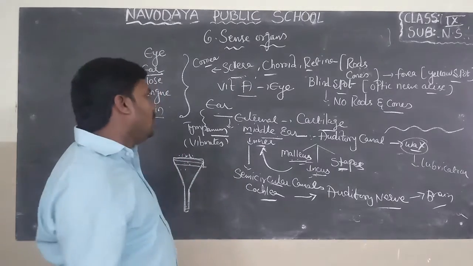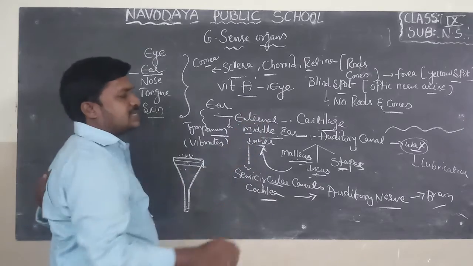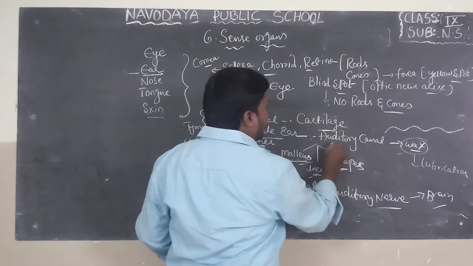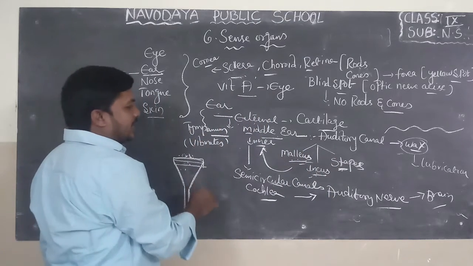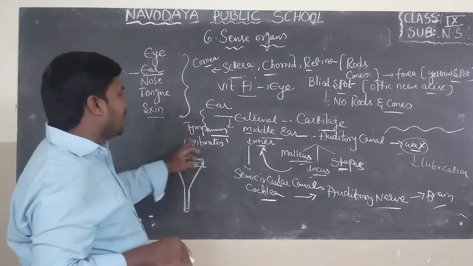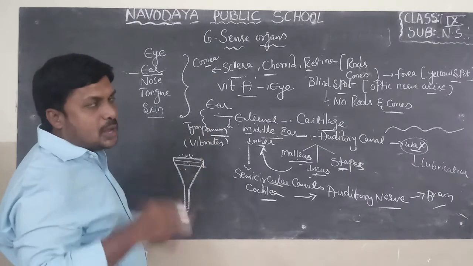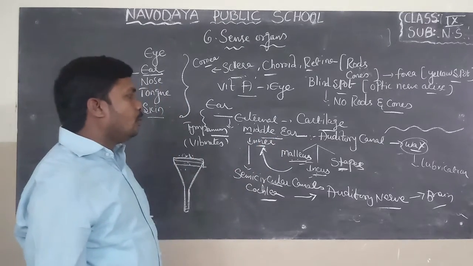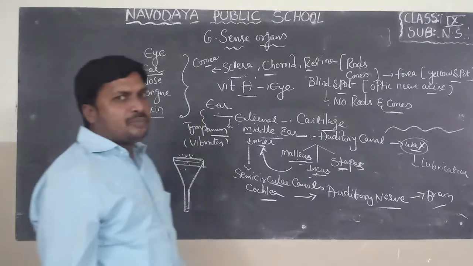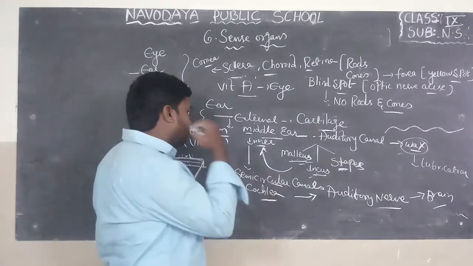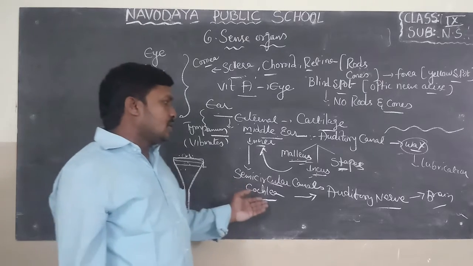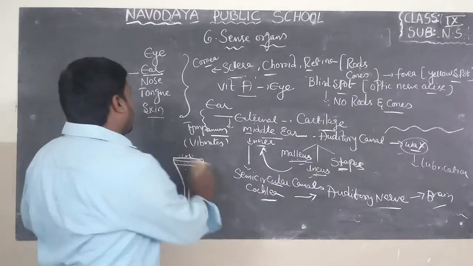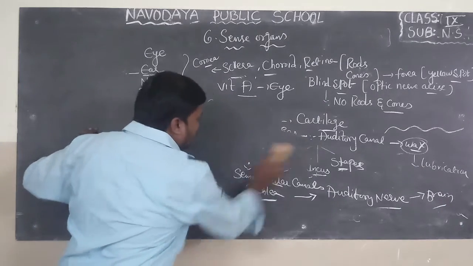So here, when information is passed from the external ear in the form of waves, those waves touch the tympanum. The tympanum vibrates and produces sound waves in the middle ear. There we find three bones, malleus, incus and stapes, attached to one another, which send information to the inner ear, the semicircular canals and cochlea, and then to the brain through the auditory nerve. This is about the ear. Next, I will explain about the nose.